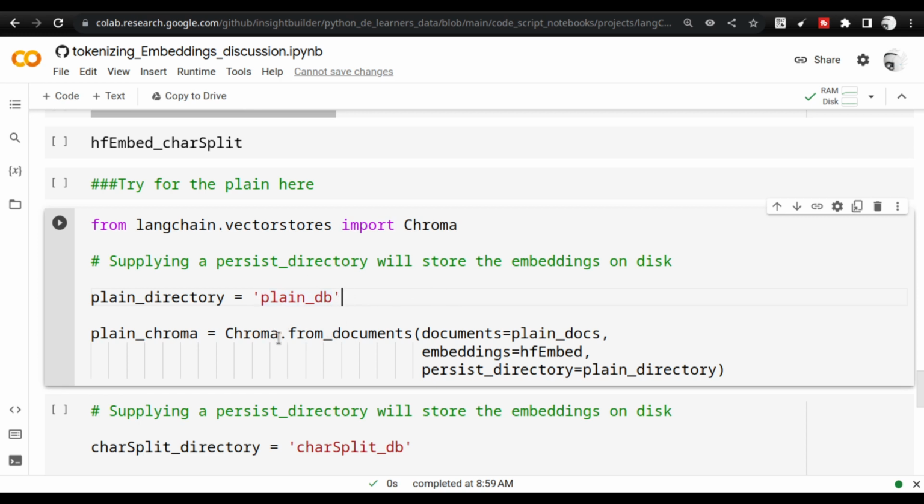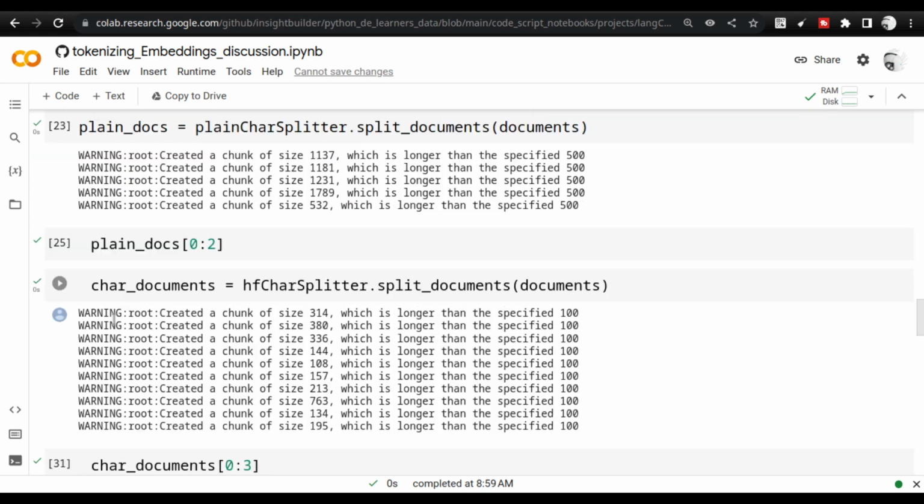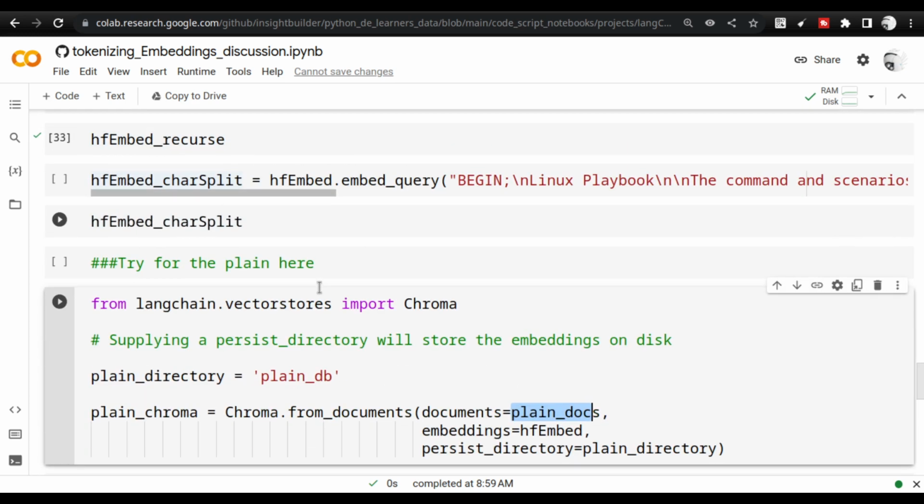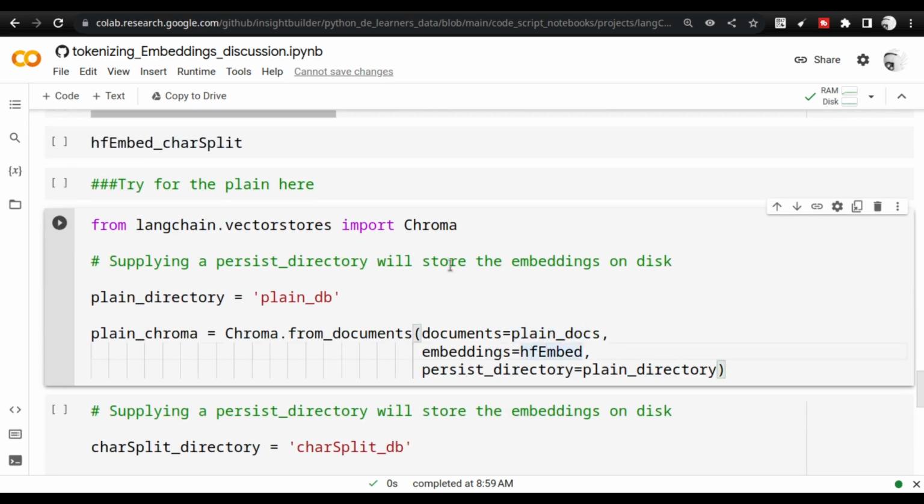Once I say, create a Chroma database from the documents, I also need to give the documents. The plain docs come from here. The plain docs that were created by using the plain character splitter, I'm going to use that, and I'm going to use the HF embed, the embedder I showed at the top, and then I'm going to use this plain directory. Let me show you.